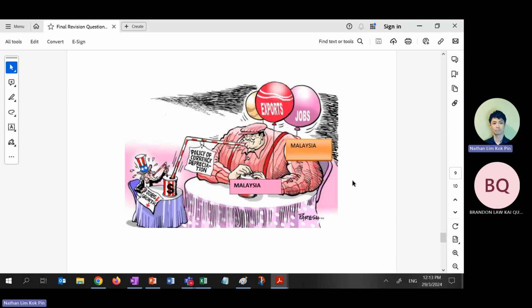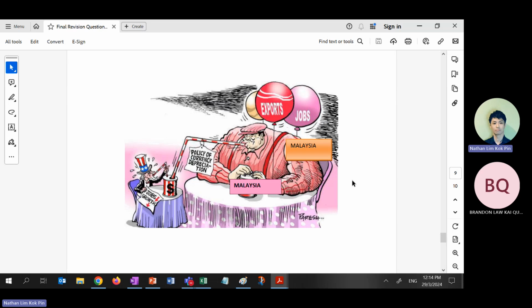Oh, this one needs some time. This one is a comic. I would say one of the essay or short response questions can come up with this type of thing. What does this mean to you? What does this comic mean to you? Is this concept a comic or cartoon for you? Most of you haven't done this, so I have to explain, because it's the first time you see this picture. Okay, ready?